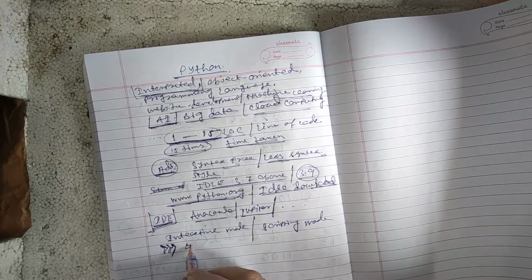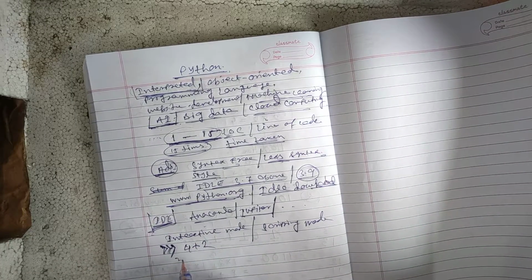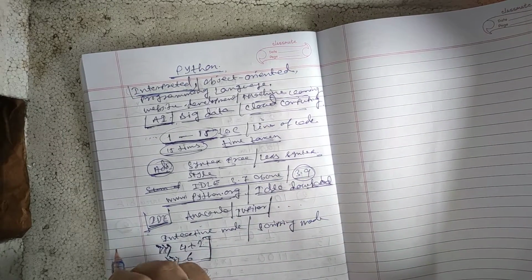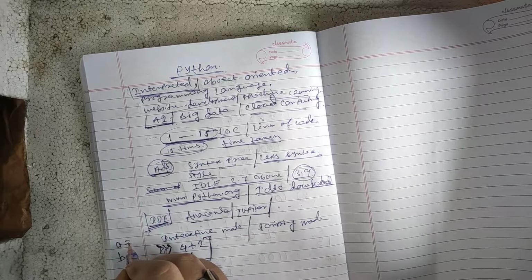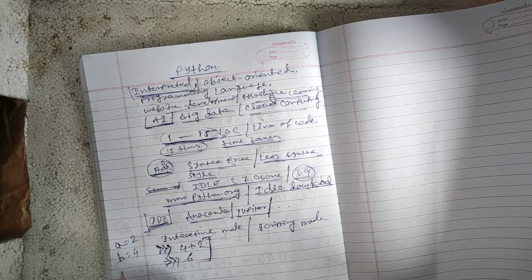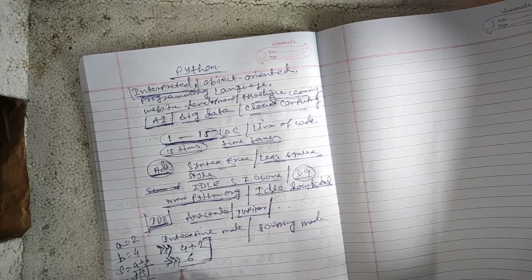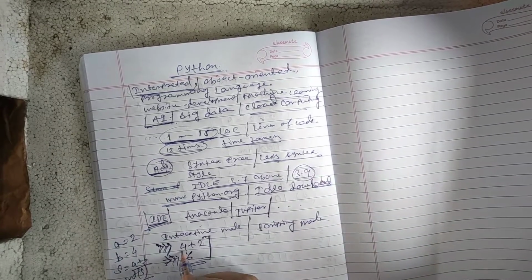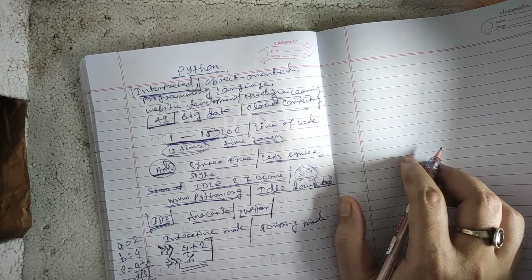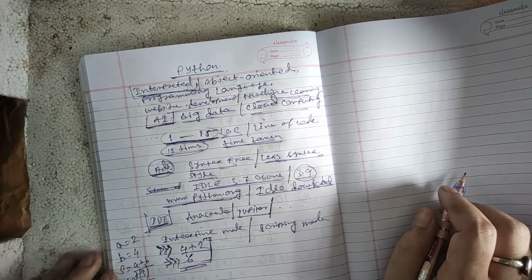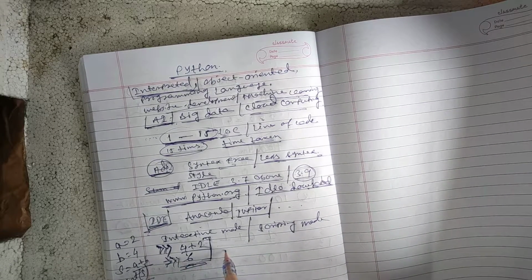So if you give an addition of two numbers like 4 plus 2, it gives the output in the next line in this way, that is 6. In other languages, for the sum of two numbers, we take a variable a and another variable b, store 2 in one and 4 in the other, then take another variable s, give the addition a plus b, and then print the value of s. But in interactive mode, there is nothing to do. You just write the two numbers you want to add, and it automatically gives the result, that is 6. This is the main thing, and it is so easy.